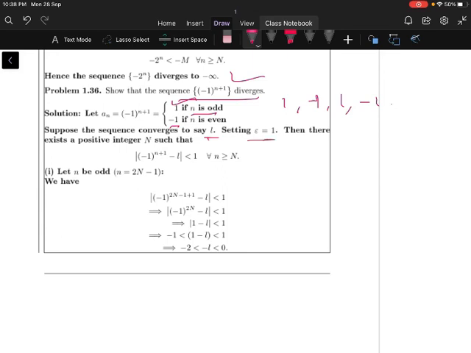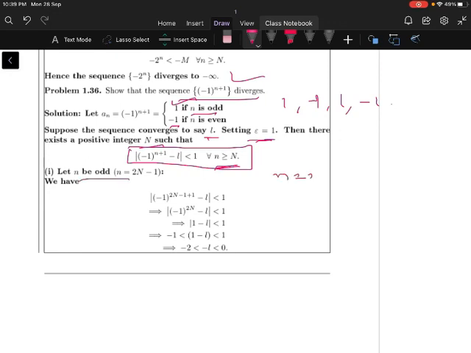Suppose the sequence converges to L. Setting epsilon equal to 1, there exists a positive integer N such that modulus of -1 to the power of n plus 1 minus L is less than 1, for all n greater than or equal to N. So this is the definition of the convergence of a sequence.